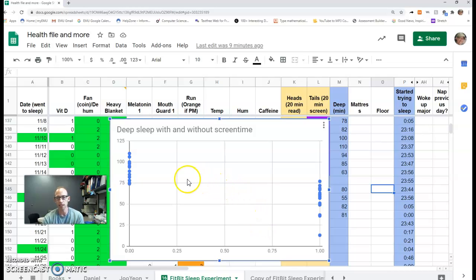It could also be that on the nights that I do screen time, maybe I'm more likely to be eating snacks, whereas maybe these nights I'm less likely. And when I eat lots of snacks before I go to bed, maybe that decreases my amount of deep sleep. So snacks would be another possible lurking variable. So you have all these different kinds of lurking variables that basically mean these nights that I choose to watch screen time might be different in general than these nights when I'm not choosing screen time. So something other than the screen time itself could be causing that lower amount of sleep.